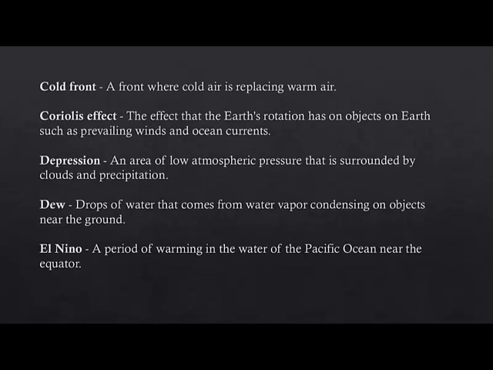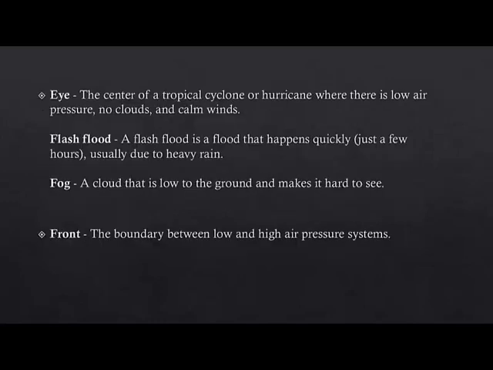What is dew? Drops of water that come from water vapor condensing on objects near the ground. El Nino is a period of warming in the water of the Pacific Ocean near the equator. The eye is the center of a tropical cyclone or hurricane where there is low air pressure, no clouds, and calm winds. A flash flood is a flood that happens quickly. A fog is a cloud that is low to the ground and makes it hard to see. A front is the boundary between low and high air pressure systems.